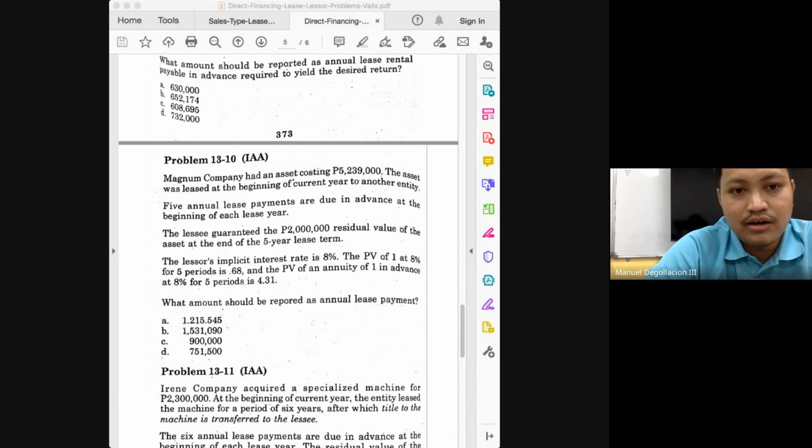Again, we know better. We will have to remove the present value of your 2 million. Because what if you did not get the present value of the 2 million? You deducted it at absolute amount. 5,239 minus 2 million, you have 3,239. Please divide 3,239 by 4.31 now. Is it in the choices also? No? How much is it? 3,239 divided by 4.31.